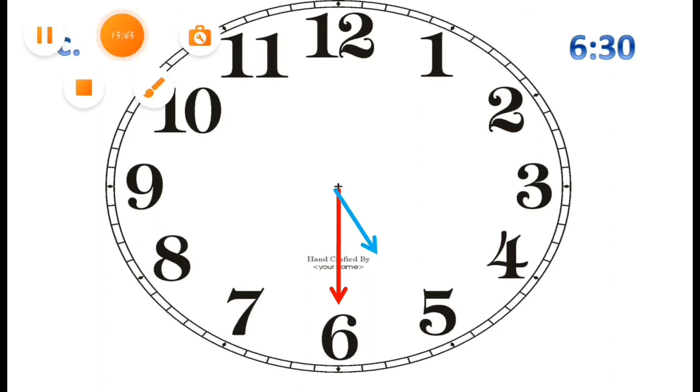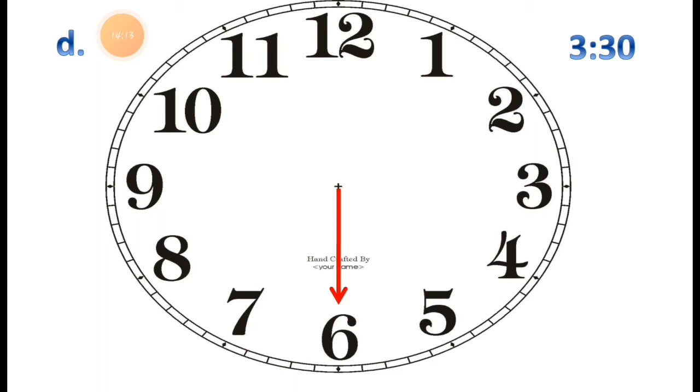Now you can see it is exactly between 6 and 7. It is 6:30. You can see it is near about 6 and between 6 and 7. So this shows 6 o'clock and 30 minutes past it. So it shows the time 6:30. This way you can draw the time.